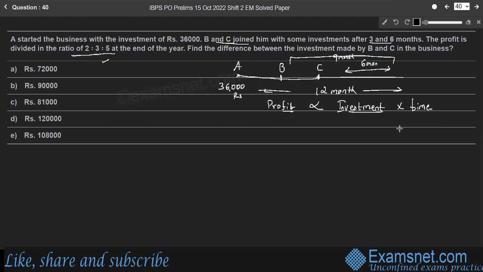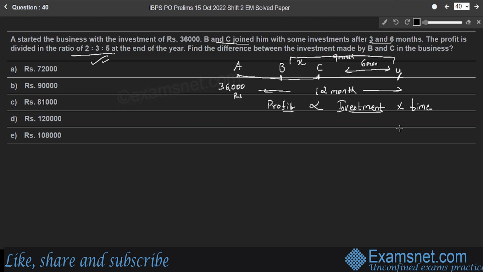So the profit ratio is nothing but the ratio of their investment into time. Let us find the ratio of their investment into time and equate that ratio to 2:3:5. Assuming B's investment as X and C's investment as Y, then only we can find the difference between B's and C's investment.